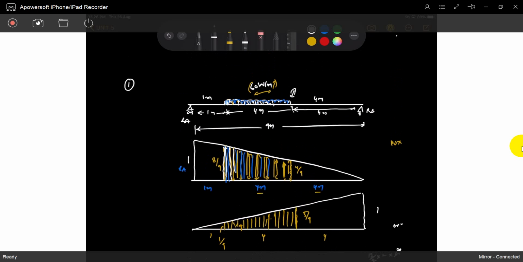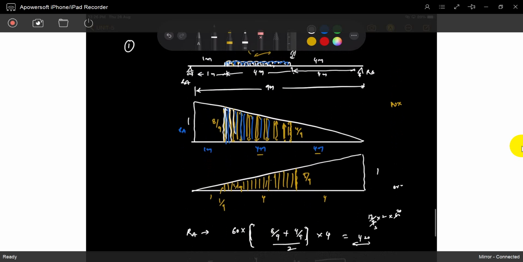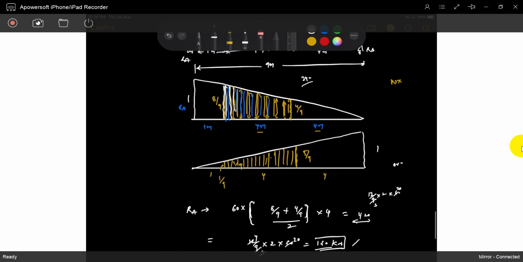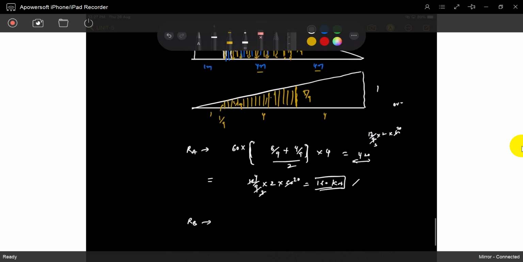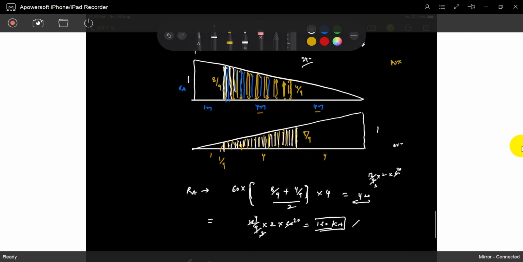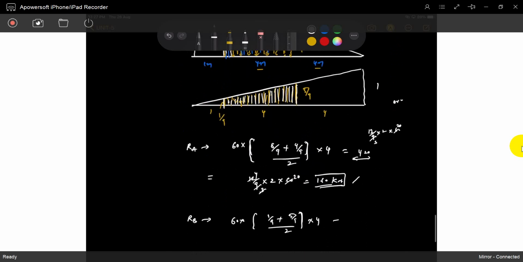Based on the position of the load, you can say directly 160. So what is RB? You already know it. The total load is 60 into 4, which is 240. 160 goes to RA, so RB is 80. Otherwise you can check it: RB is 60 into 1 by 9 plus 5 by 9 divided by 2, multiplied with the distance 4.